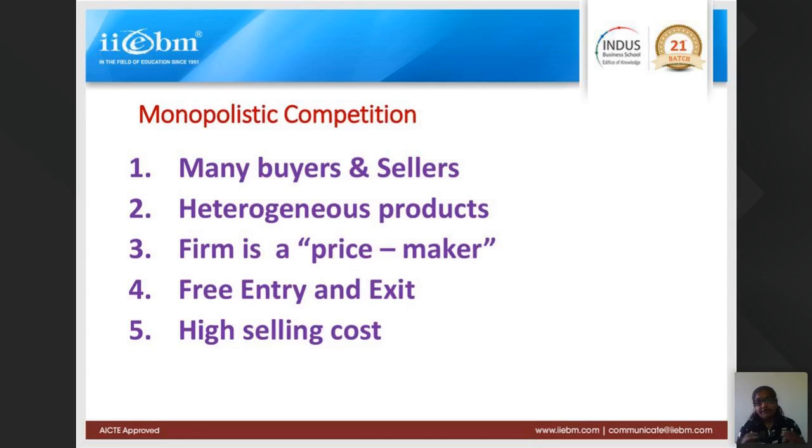So you will find monopolistic competition is a combination of monopoly and perfect competition. But to sustain in this market, it is very important to do high selling cost. High selling cost means advertising expenditure is done tremendously. If you take the price of one product like soap, 70%, sometimes 70-80% of the price includes the advertising expenditure. So advertising cost is very high. The rest, the fixed and variable cost, is hardly 10-20%.